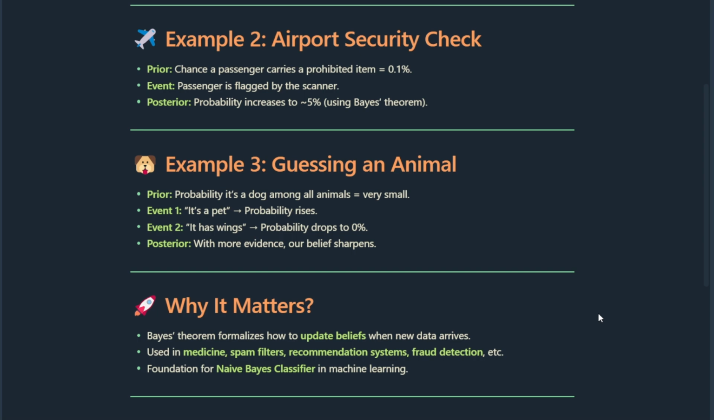Example 3. Guessing an animal. At first, the probability that a random animal is a dog is very small. Then you hear clue 1: it's a pet. That increases the chance. Next clue: it has wings. Suddenly the chance drops to 0. Notice how each piece of evidence updates our belief. That's Bayes' theorem in action.